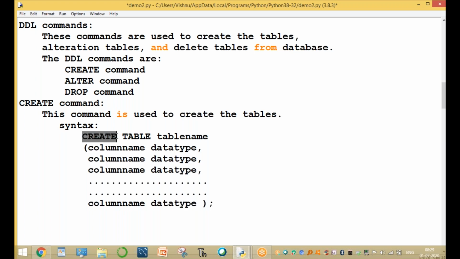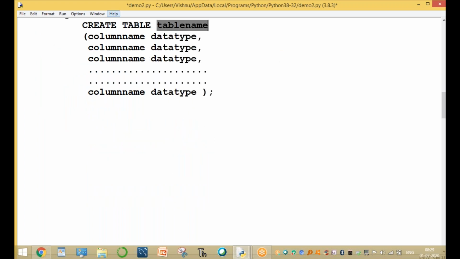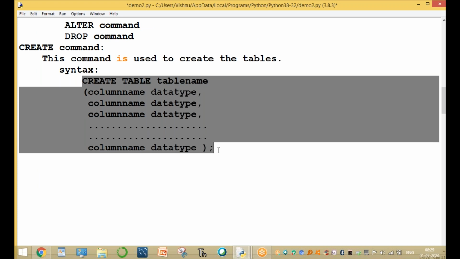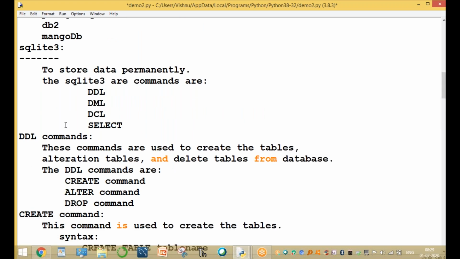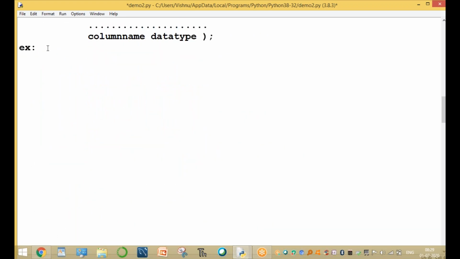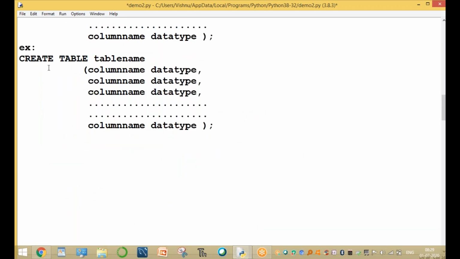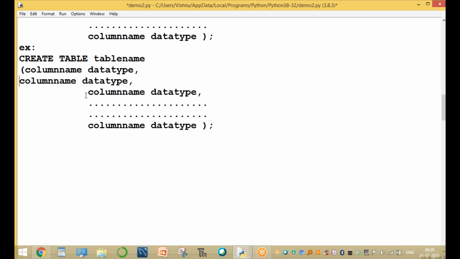So create is a reserved command, table is also reserved, and the table name is any name. For example, here we are creating one table. Please observe this one. This is the table syntax. The syntax of this command is create table, column name 1, column name 2, either on the same line or the next